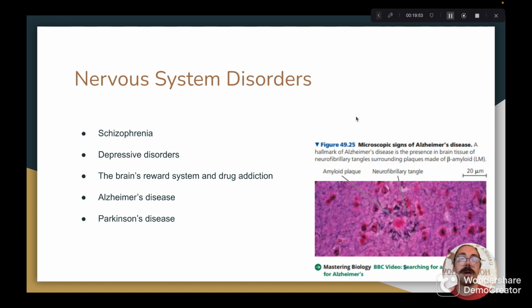And finally, we'll talk about Parkinson's disease. Parkinson's disease can be treated currently but not cured. It is a nervous system disorder that affects the motor functions and can cause muscle tremors, tightening of facial muscles, and poor balance, among other symptoms. It's progressive like Alzheimer's. It typically gets worse as time goes on. And furthermore, Parkinson's disease is related to the death of neurons that typically secrete dopamine at synapses in the basal nuclei of the midbrain.